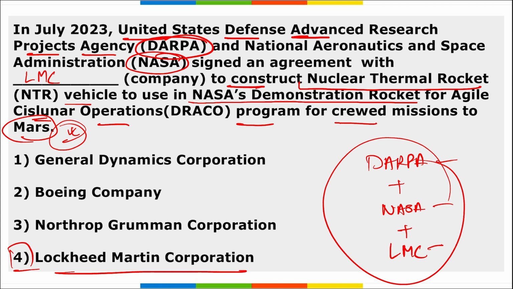Next, here remember DARPA and Lockheed Martin will be responsible for spacecraft design, integration and testing here. Correct? Next, what is the name of the program for which they are developing this? This is the Demonstration Rocket for Agile Cislunar Operation, that is the DRACO program, for the crewed mission to Mars.